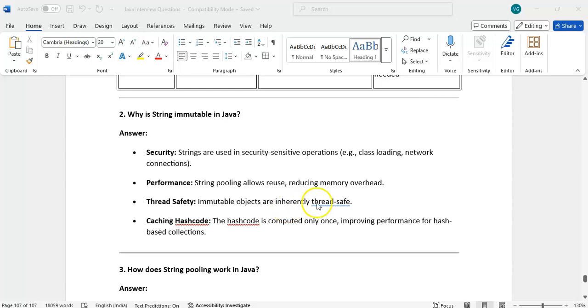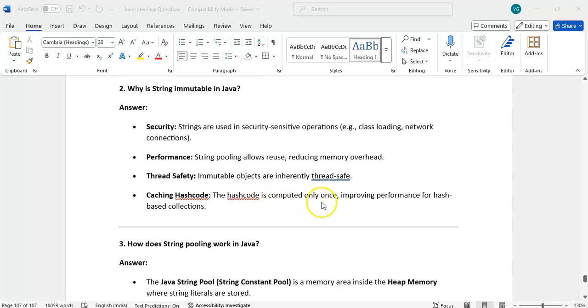Immutable objects are inherently thread safe. The hash code is computed only once, improving the performance of hash-based collections. We can remember at least these high level headings: security, performance, thread safety, caching hash code. Because of this, String is made immutable.